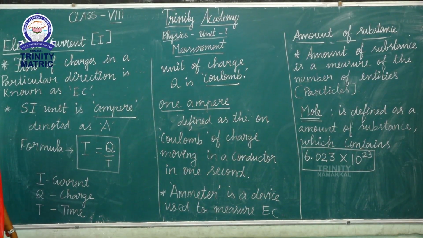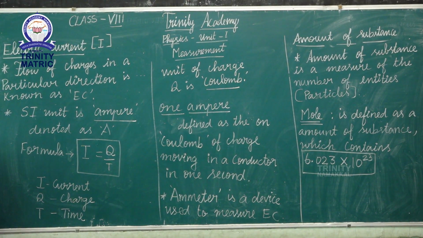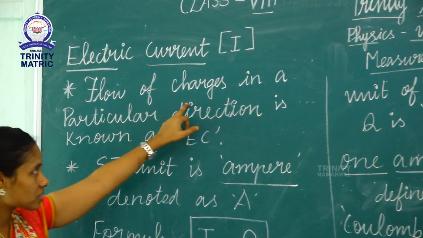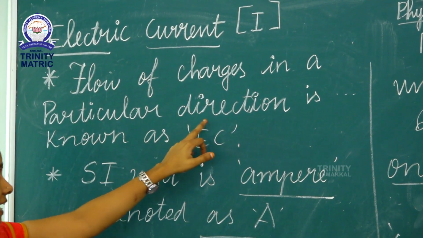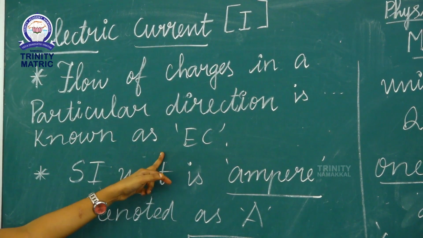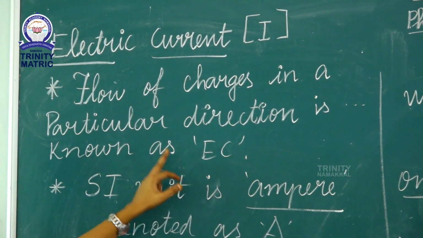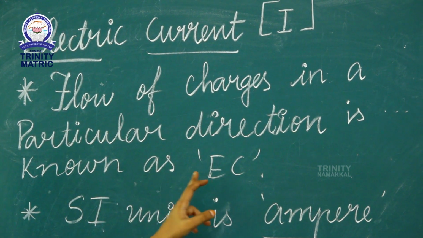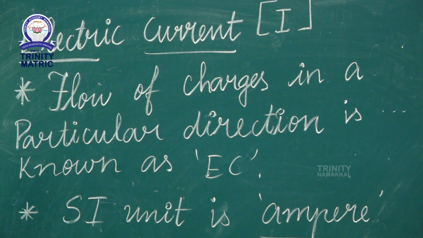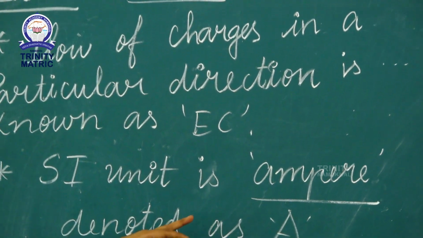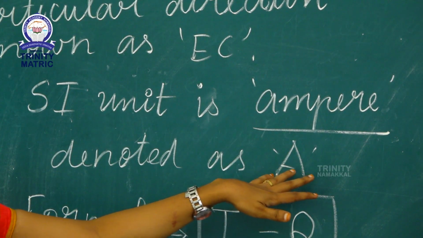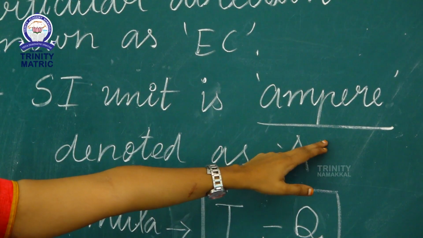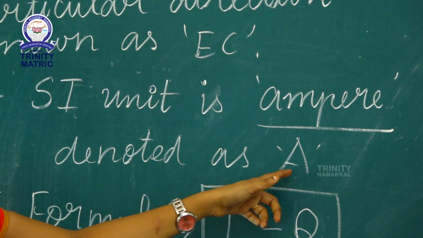Okay, let's see the next topic. The next physical quantity is electric current. The flow of charges in a particular direction is known as electric current. The SI unit of electric current is ampere. It is denoted by the capital letter A.